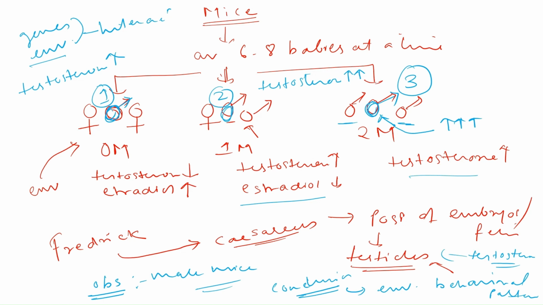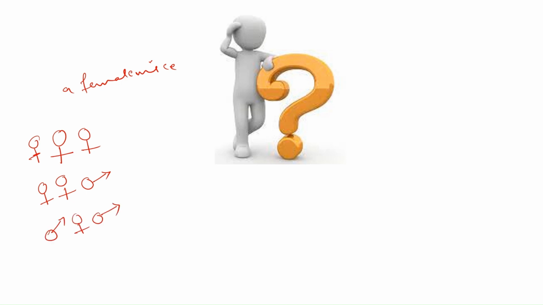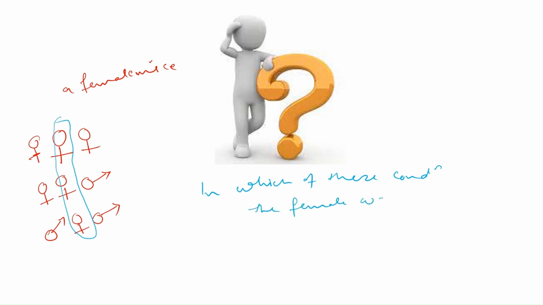So that's all for this video. Now, one question from my end for you all. I'm giving you another situation. You have to tell me the behavior with respect to a female mouse. I'm giving three conditions. The center one is a female. This is one condition, this is the second condition, and this is the third condition. You have to answer with respect to this middle female. So the question is, in which of these conditions would the female have more masculine character and why?